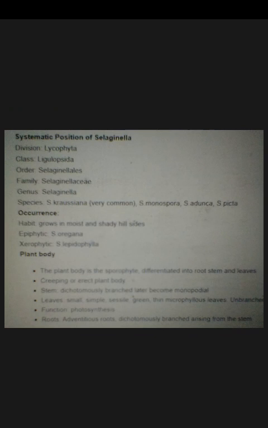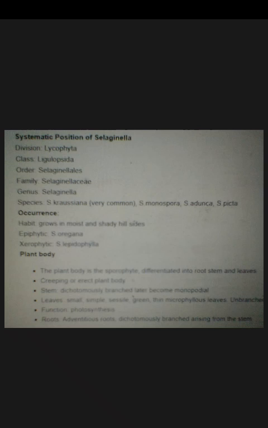On the basis of this ligule, which we'll study later, this class name has been given. The order is Selaginellales. The family is Selaginellaceae. The genus is Selaginella.